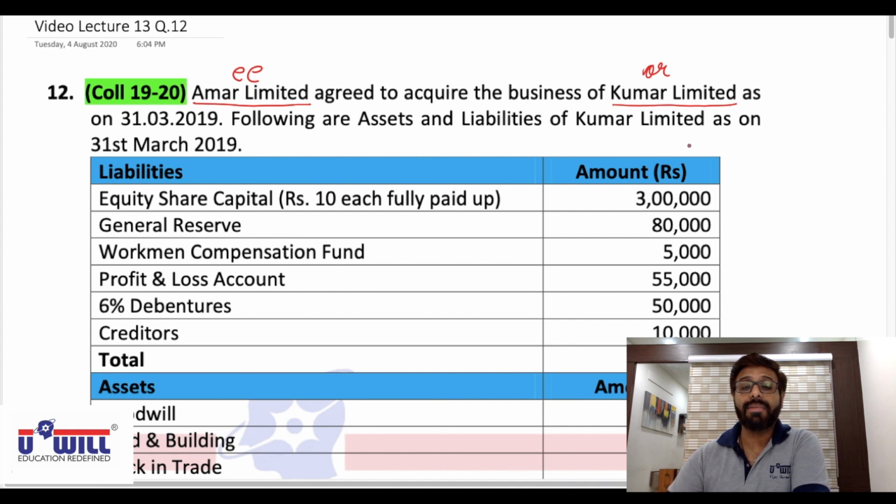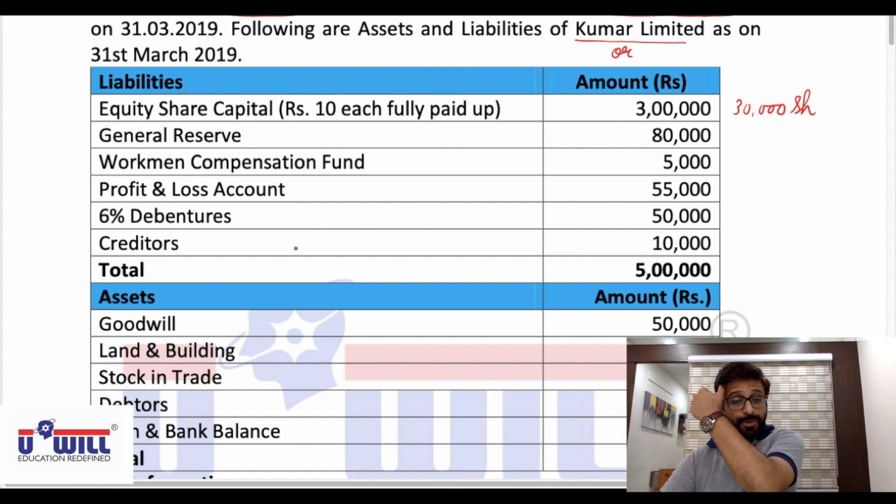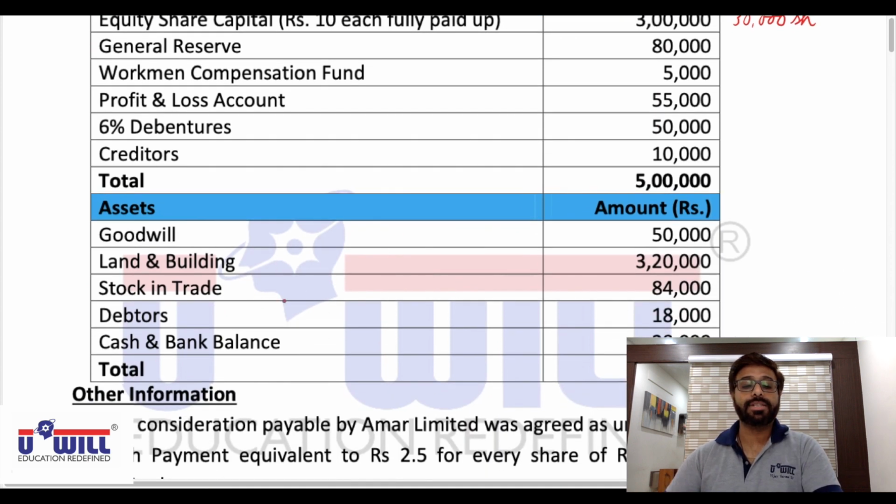Following are the assets and liabilities of Kumar Limited. Balance sheet is generally given of the transferor company, that also you can keep in mind, as on 31st March 2019. Equity share capital, rupees 10 each, fully paid up, 3 lakhs. So 3 lakhs divided by 10, 30,000 equity shares would be there. General reserve 80,000, workman's compensation fund 5,000, P&L account 55, debentures 50,000 and creditors 10,000. Assets side: goodwill, land and building, stock in trade, debtors and cash and bank.